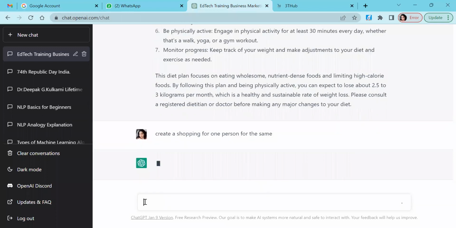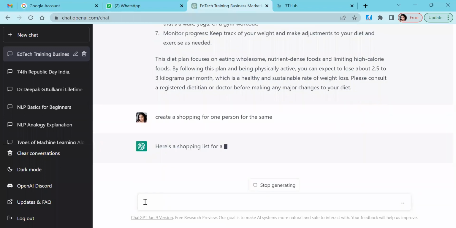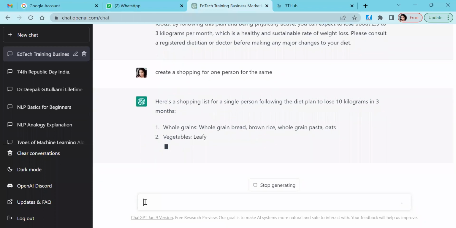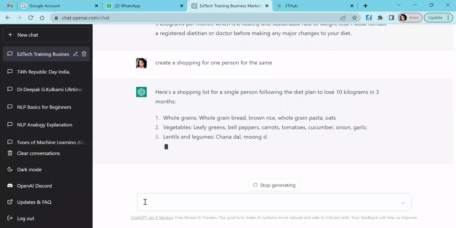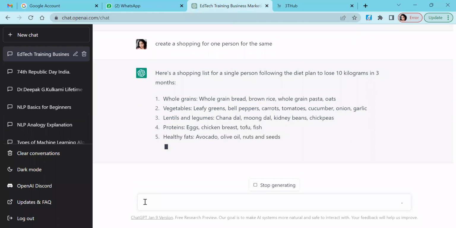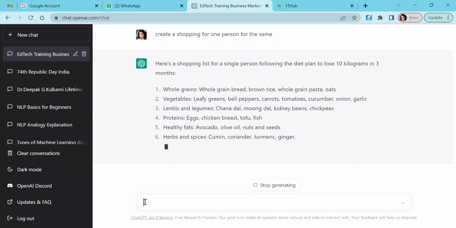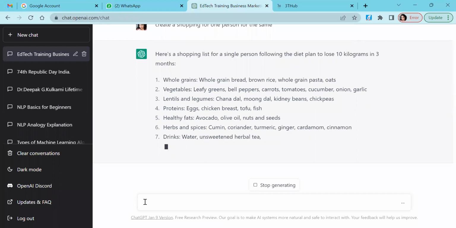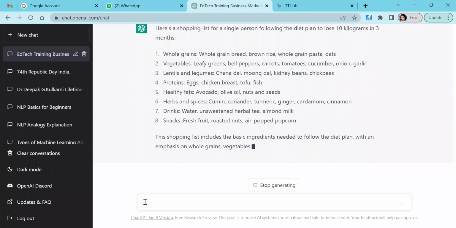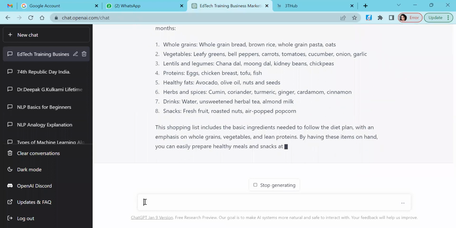It continues to give us the shopping list for the above diet plan. Yeah, this was an example of another domain.